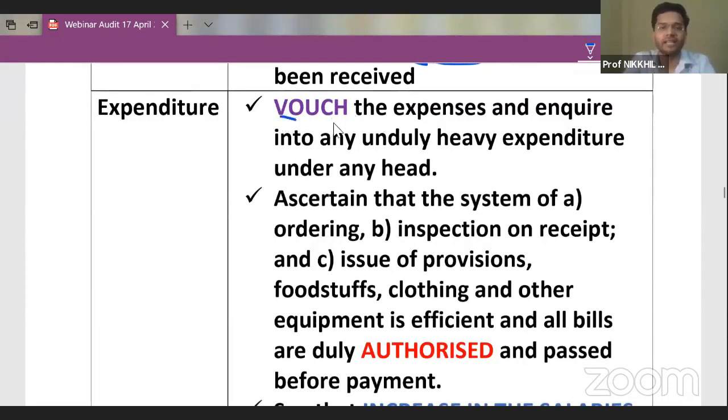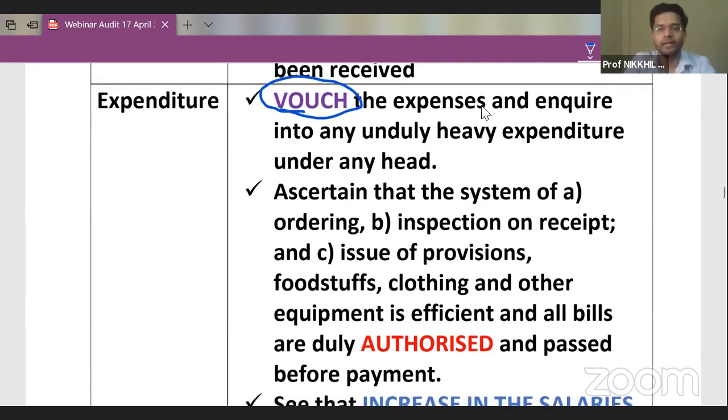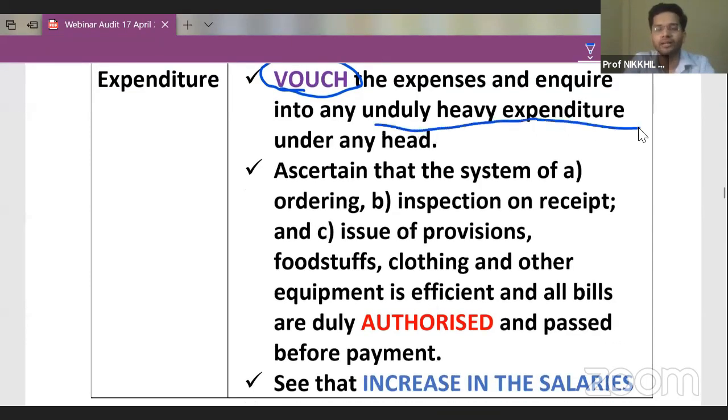Vouch means verify. Guys, vouch is not a very technical word. Vouch means verify, and verify means you have to see the documents. You have to see the bill. You have to see the invoice. So that is vouching. You can vouch the expense, and inquire into unduly heavy expenditure under any head. If there is unreasonably high expenditure under any head, then you have to check why that particular expenditure is so high. So vouching is the first phase of any audit of expenditure.